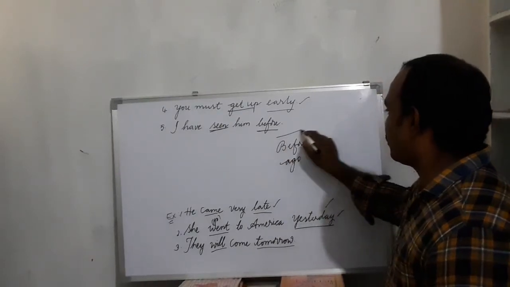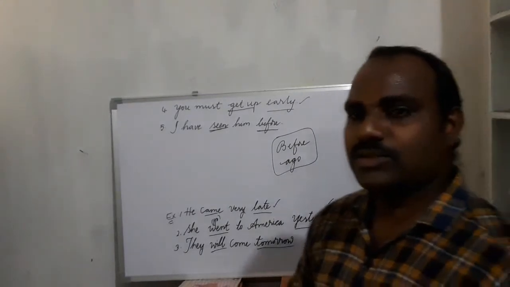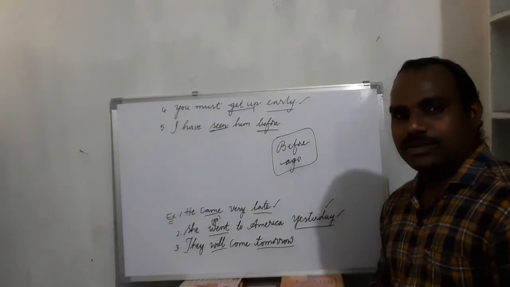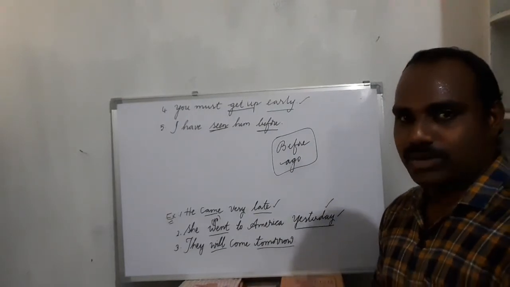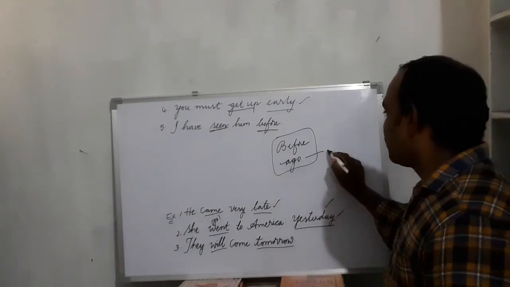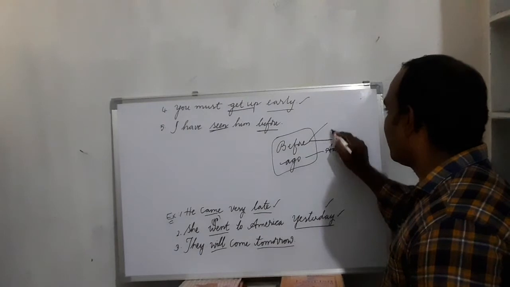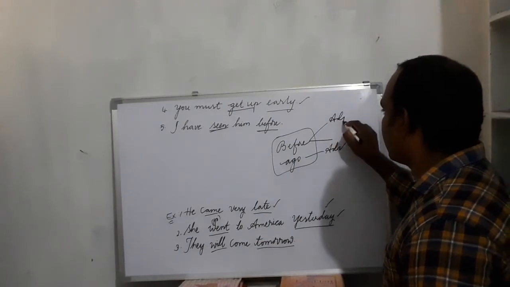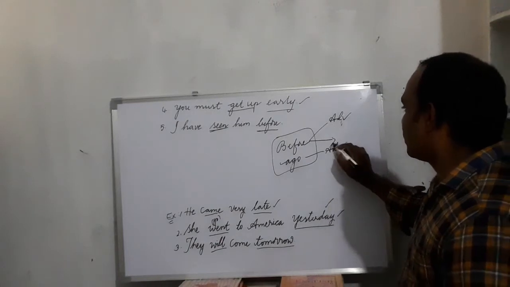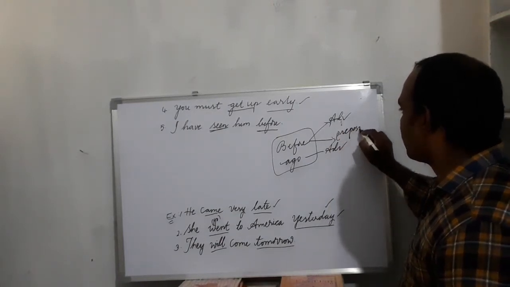Here we have a clear difference between before and ago. Look at these two words, before and ago. Before and ago mean 'mundu', but there is a difference. Before can be used as a preposition and an adverb. Ago is a pure adverb, but before is sometimes an adverb, sometimes a preposition.